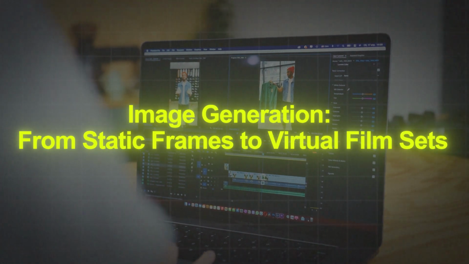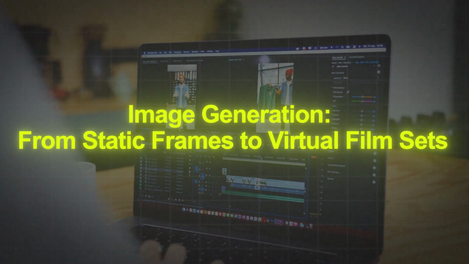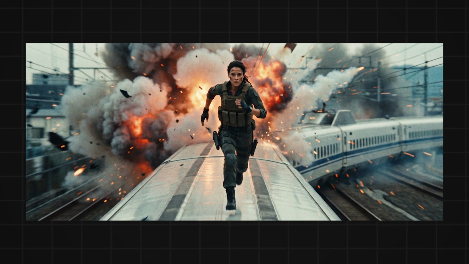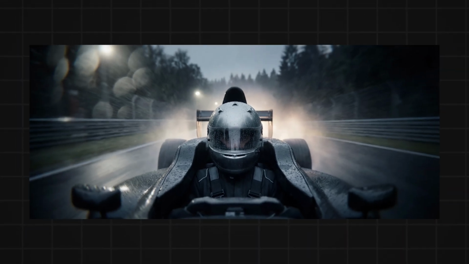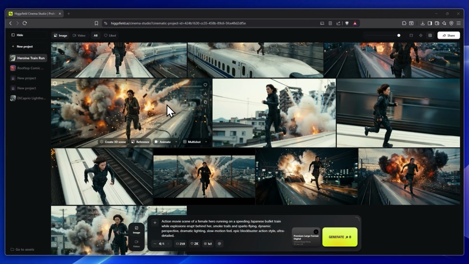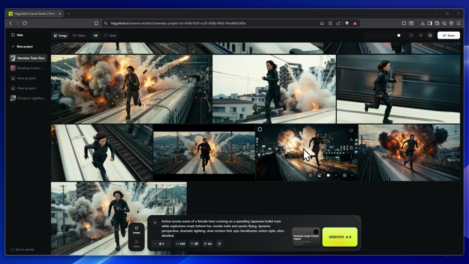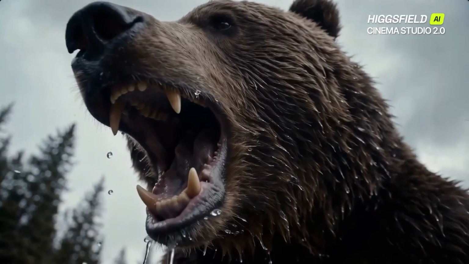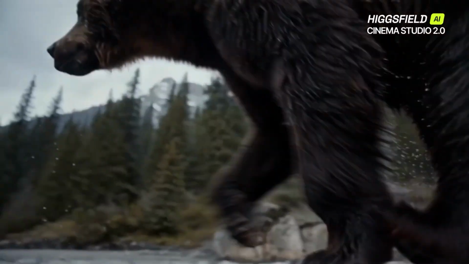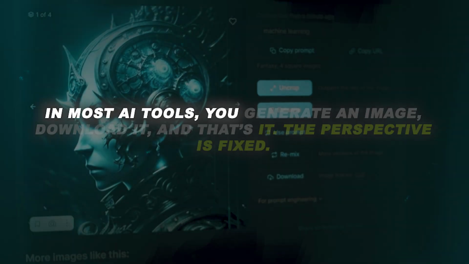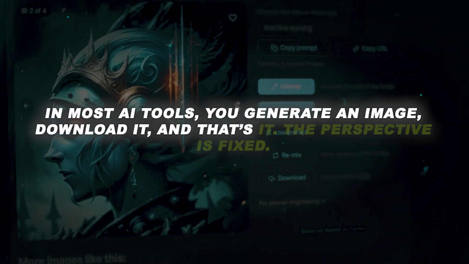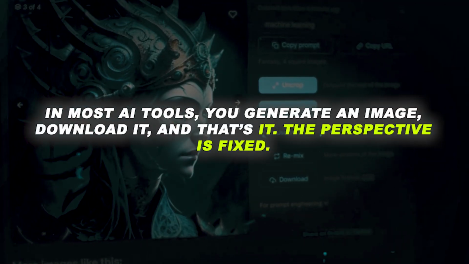Image generation, from static frames to virtual film sets. Every cinematic sequence starts with a strong image, the hero frame. And Cinema Studio 2.0 completely upgrades what image generation can feel like. 3D scene access. One of the most groundbreaking features is 3D scene access. In most AI tools, you generate an image, download it, and that's it. The perspective is fixed.